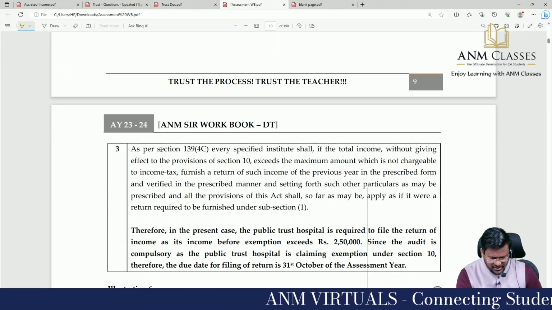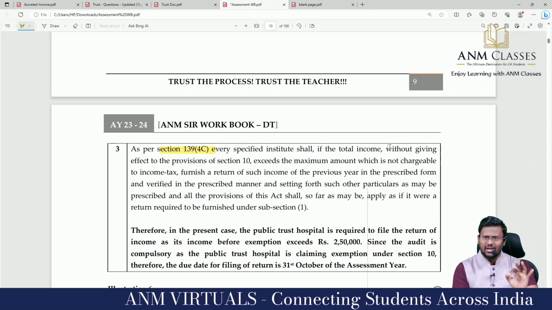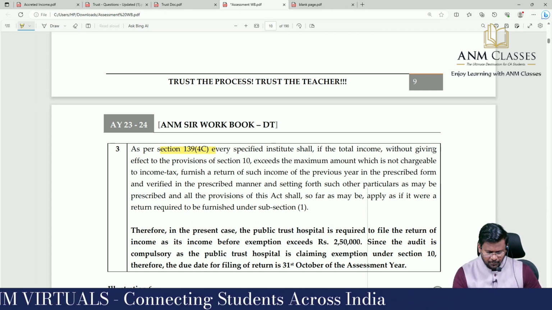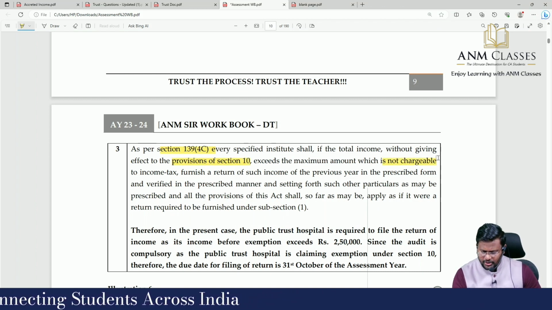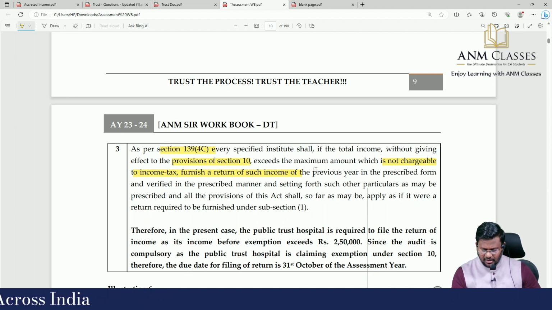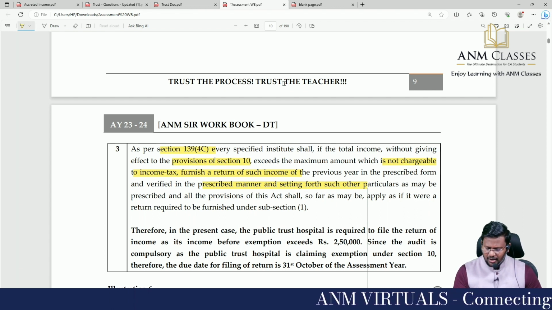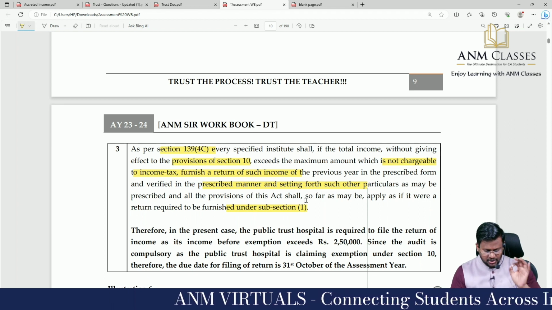As per section 139(4)(c), because they are going to claim the exemption under section 10, every specified institute shall, if the total income without giving effect to provisions of section 10 exceeds the maximum amount which is not chargeable to income tax, furnish a return of such income of the previous year in the prescribed form and verified in the prescribed manner and setting forth such other particulars as may be prescribed. And all the provisions of this Act shall, as far as may be, apply as if it were a return required to be furnished under 139 subsection 1.